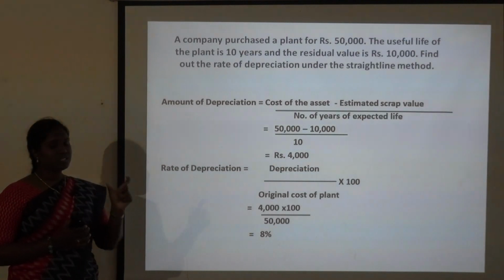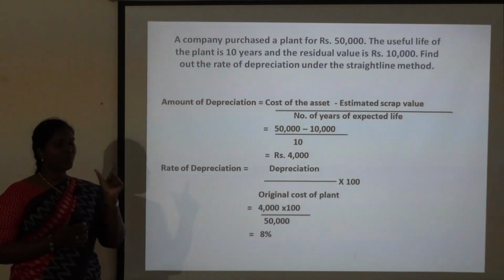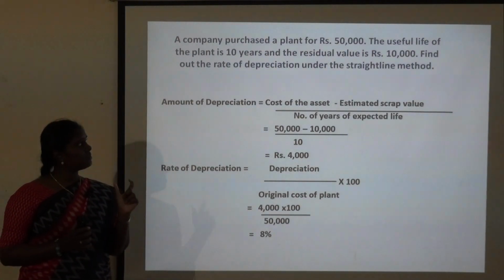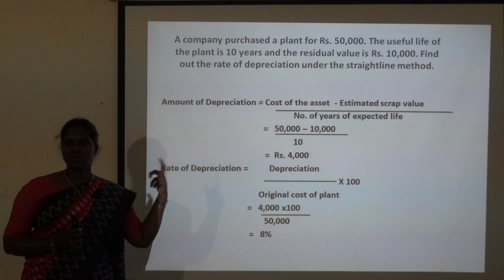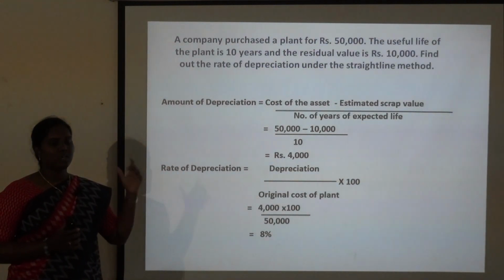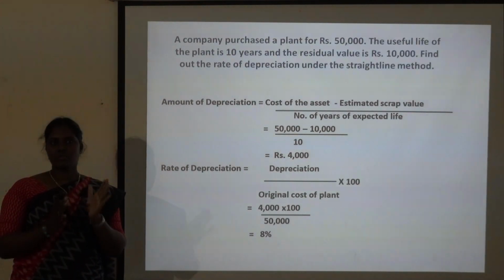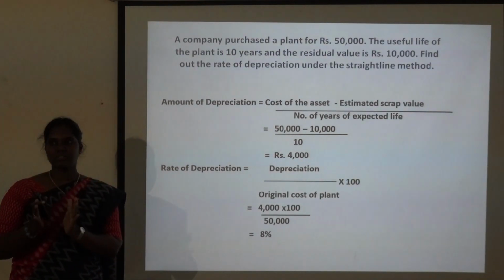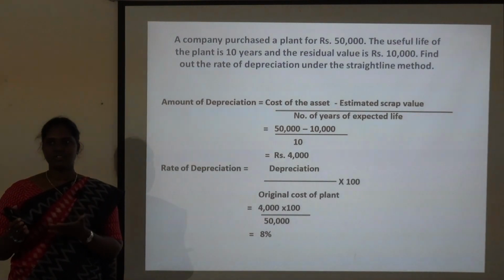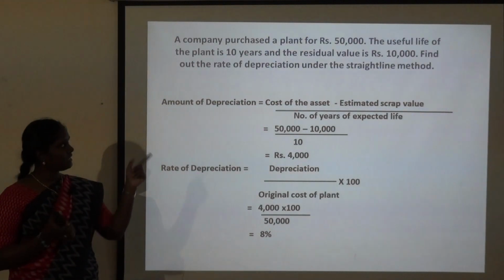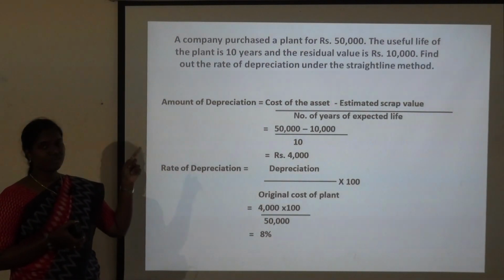So the useful life, the estimated life of an asset, is said to be 10 years, where only for 10 years the asset can be used, and the scrap value or the residual value is rupees 10,000. Let me tell you the meaning of residual value or scrap value, which means whenever you are purchasing an asset, for example for 1 lakh rupees, it is said to be used for 10 years. So after usage of 10 years, we may not sell the asset for the same 1 lakh. What happens is it will go for, say for instance, 10,000 or 20,000. So that value is said to be the residual value or the scrap value. So that is what is given as 10,000 for the asset value of 50,000.